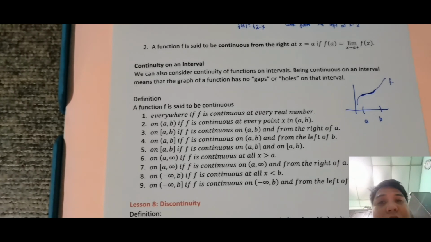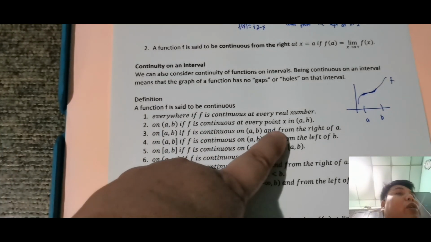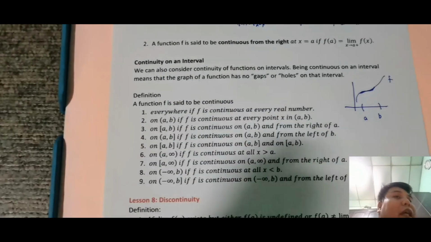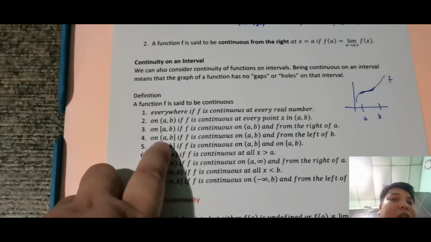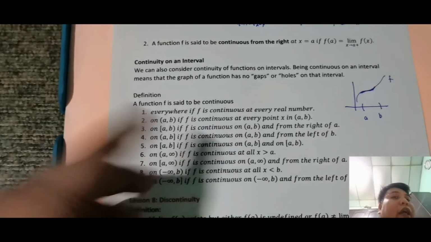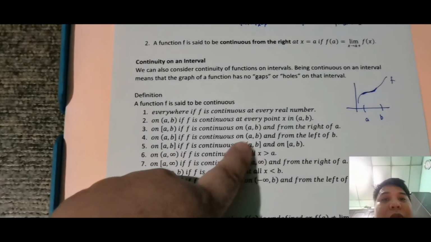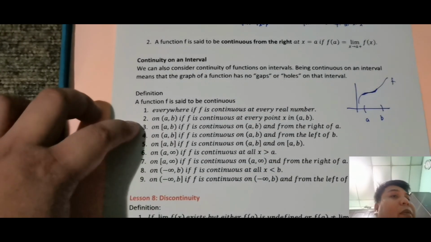Ngayon, continuous ako sa open interval na AB if f is continuous at every point x in interval AB. So, meaning sa loob ng interval, lahat ng values na pinapalit ko doon, continuous ako. Next, continuous ako doon sa half closed, half open interval ng AB kung continuous ako sa open interval AB, and continuous ako from the right of A. Similar dito sa case ng A open, close sa B: if continuous ako sa open interval na AB and from the left of B. Okay, then continuous ako sa closed interval if continuous ako from the left tas from the right. So sinatisfy ko yung 3 and 4.